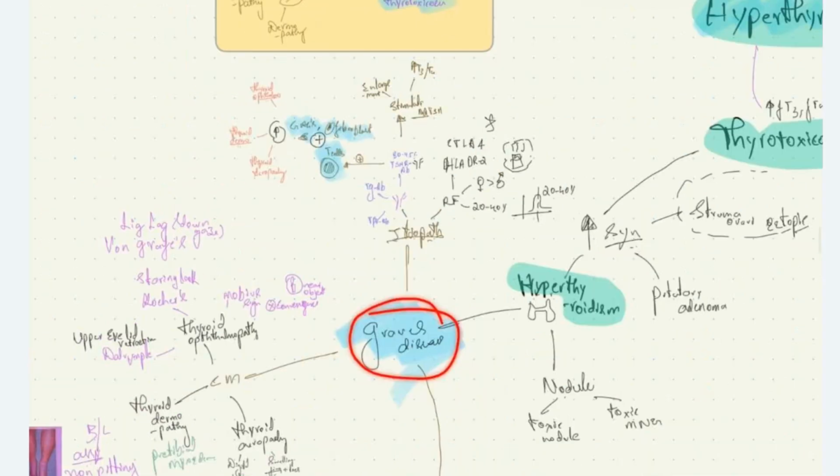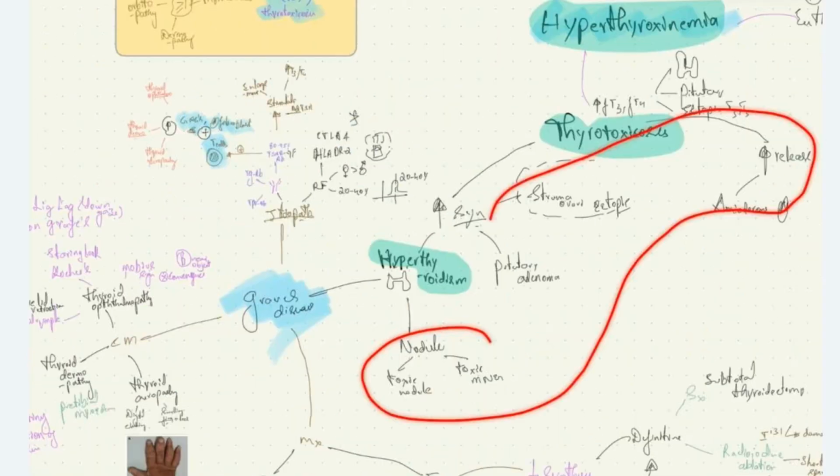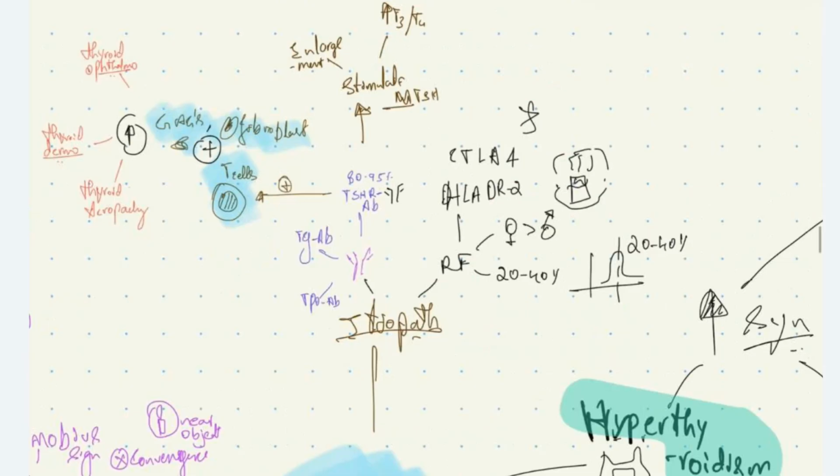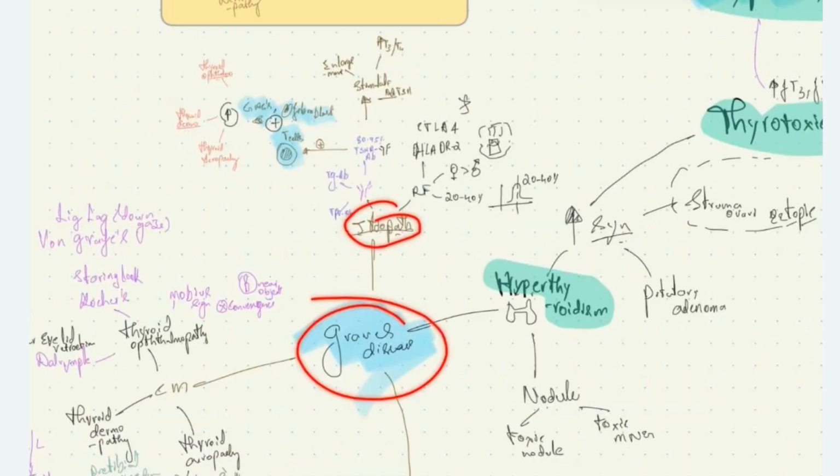In other diseases causing thyrotoxicosis, we don't see these manifestations. Only it is specific to Graves' disease. In 80 to 95% of patients, we see anti-TSH receptor antibody. In remaining patients, we can see anti-thyroglobulin antibody and anti-thyroid peroxidase antibody. This is about the etiopathophysiology of Graves' disease.